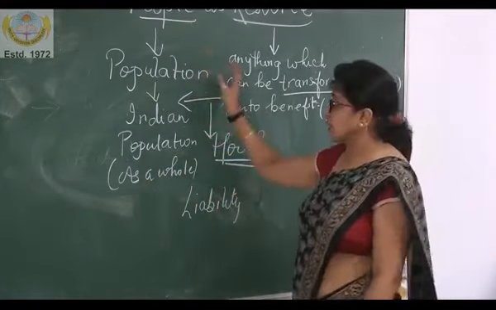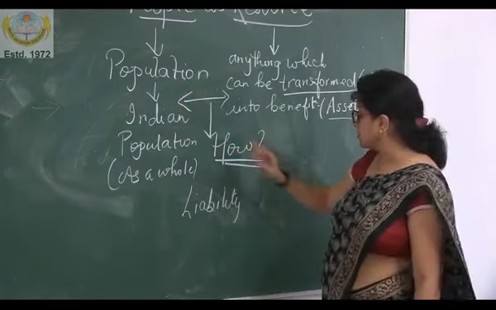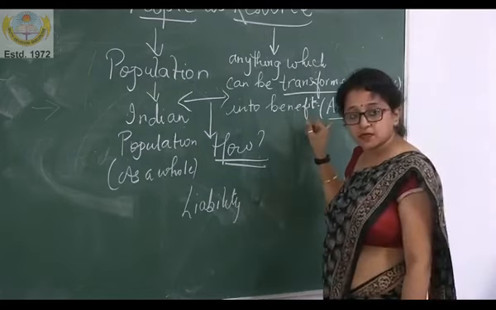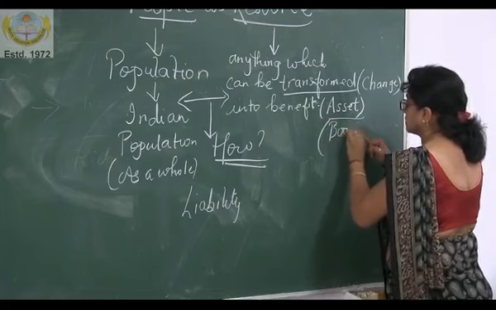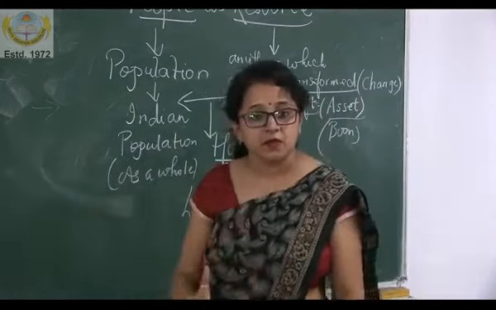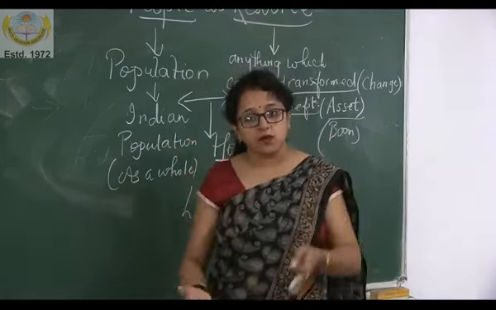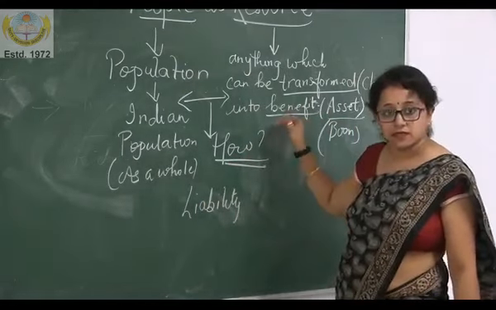So in this whole chapter we are going to study how we can convert the Indian population from a liability to an asset. Asset means boon, means benefit. How can we convert that? This is a big question. What are the things where we can invest to convert the Indian population from a liability to an asset?